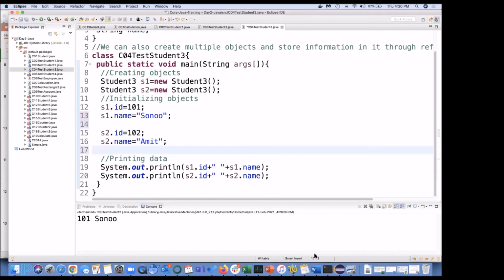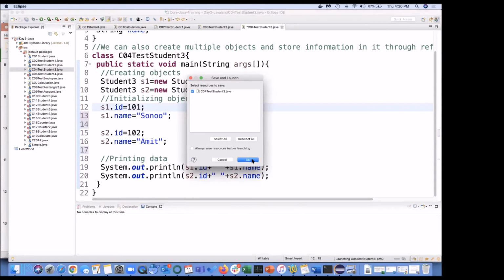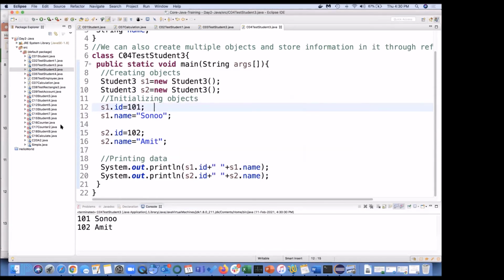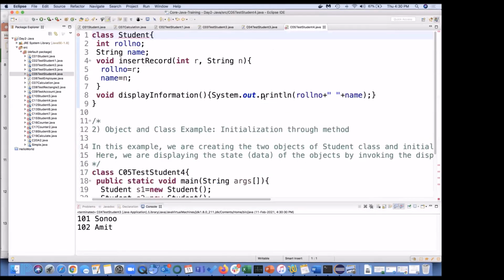And if I'm going to run it, I believe someone has given me the answer already. What will be the answer? I mean output. Sonu, Amit. Sorry guys, I'm saying the answers every time. Okay, let us run and see. Proceed. 101 Sonu, 102 Amit. Okay, let's move to another program.